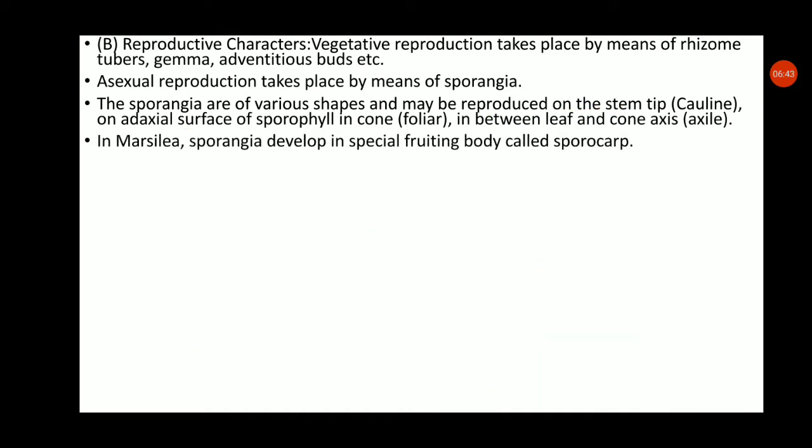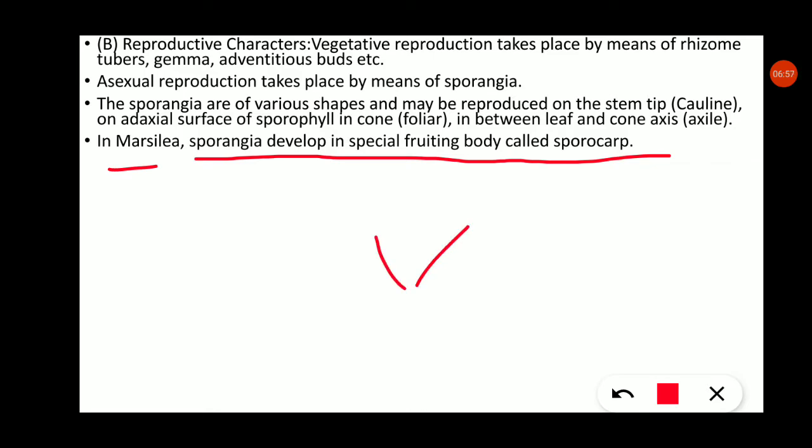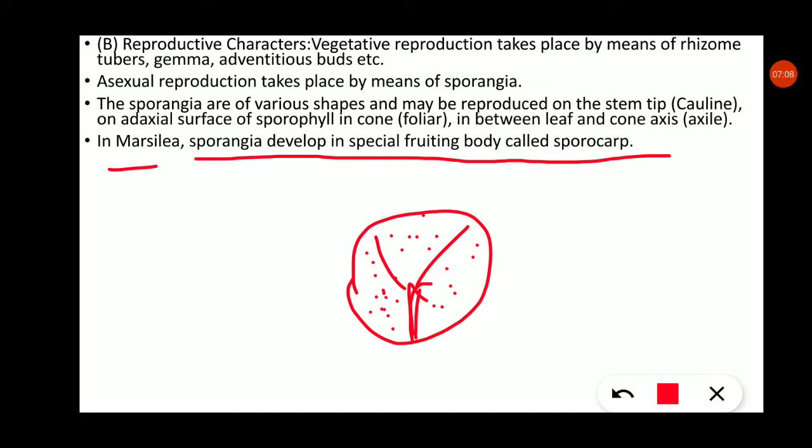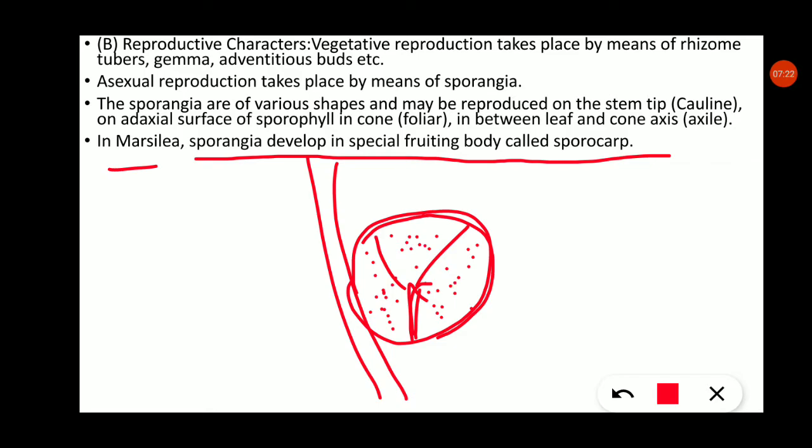Then Marsilea is a species of pteridophyte. As you see in Marsilea, sporangia develop in a special fruiting body known as a sporocarp. This is the structure of the sporocarp, and inside it the spores are present. This is the plant where the sporocarp forms, and inside this sporocarp, microspores and megaspores are present.